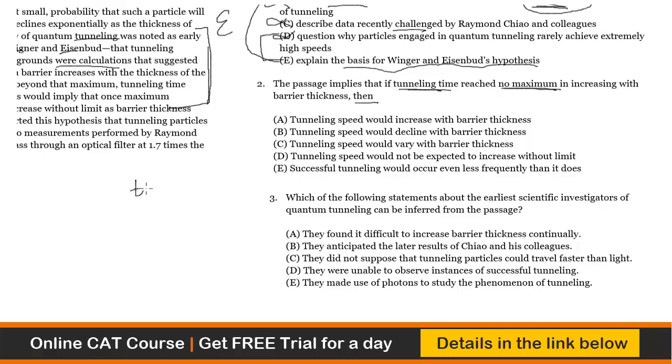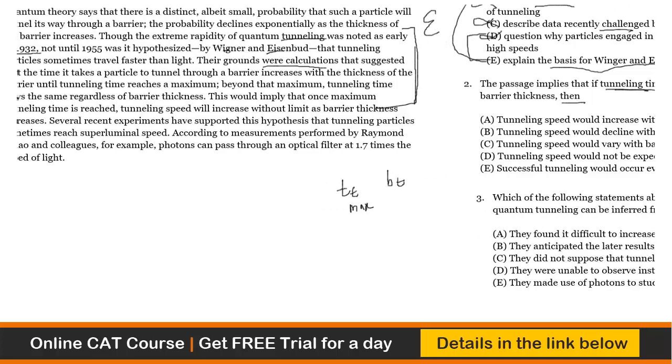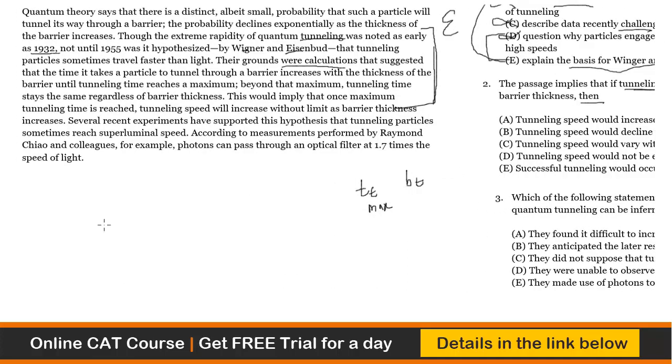So tunneling time is Tt, right? And barrier thickness is Bt. And the author says that when tunneling time reaches maximum, then something happens, right? So he has discussed that again in the same part of the passage where we found the answer for the first question. It says here that